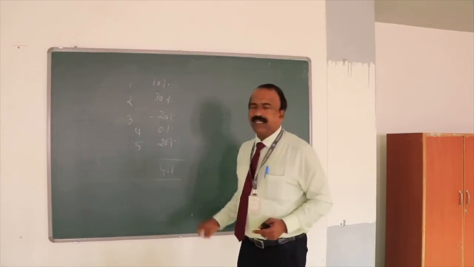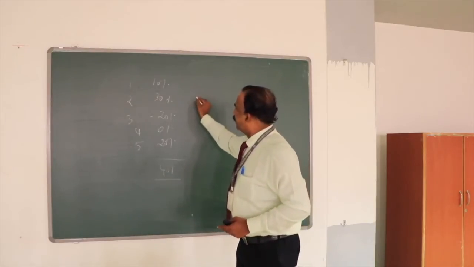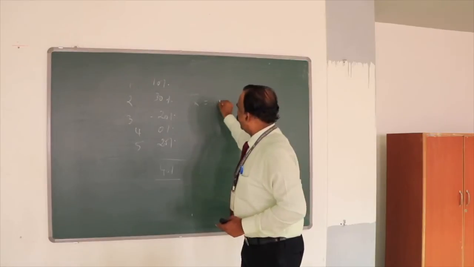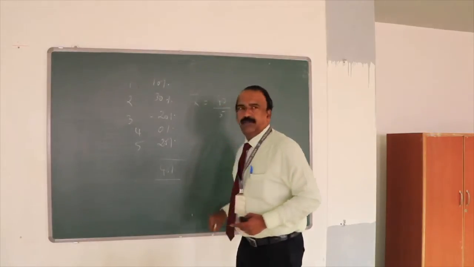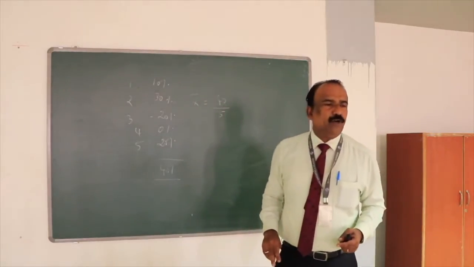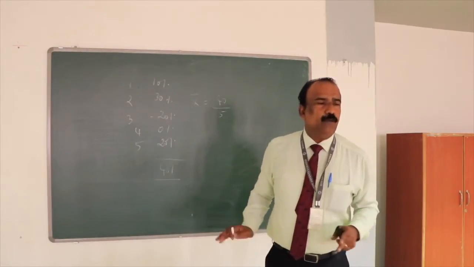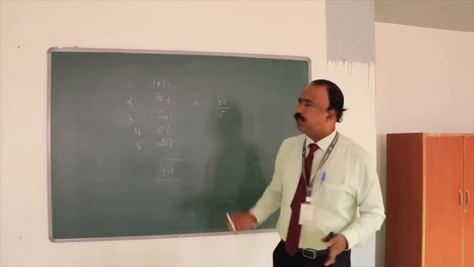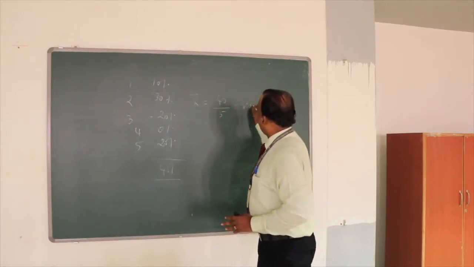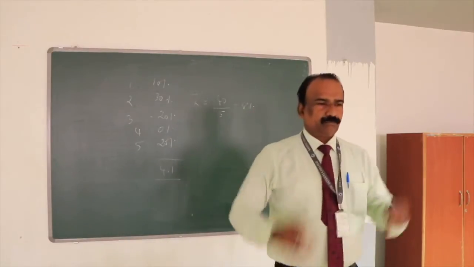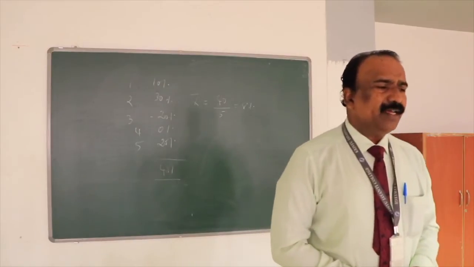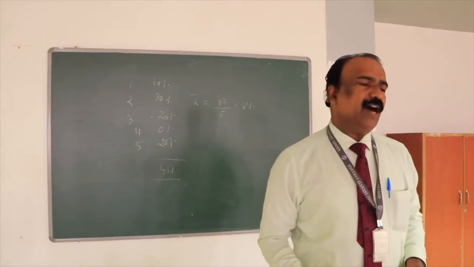Okay, so what is the average return? Average return is X bar. X bar is 40 divided by 5. We should not use 40 divided by 4 because in one year we got 0 return. Can we use 4? No. The number of years is 5. So 40 divided by 5, so 8% is your average return. Add the returns and divide by 5, which will give you the average return.